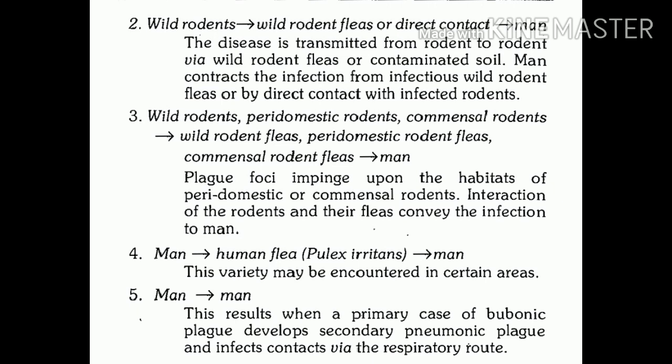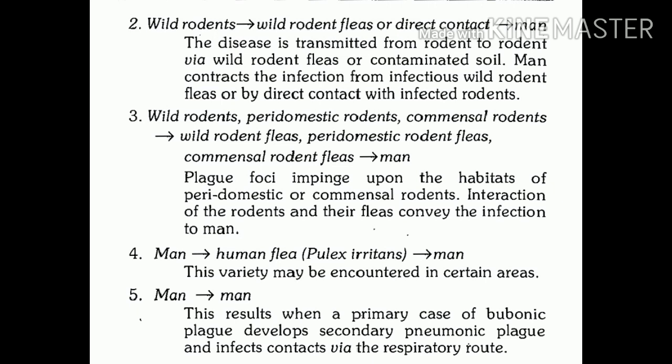Or there is one more possibility that humans may have direct contact with wild rodents or wild rodent tissues. And as you know, one of the important reservoirs in India is Tatera indica. So this is the most important wild rodent reservoir in India.